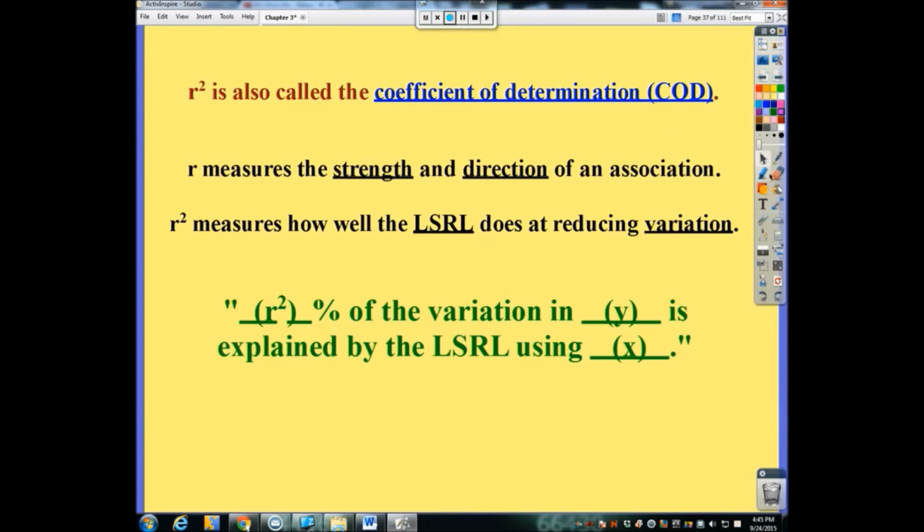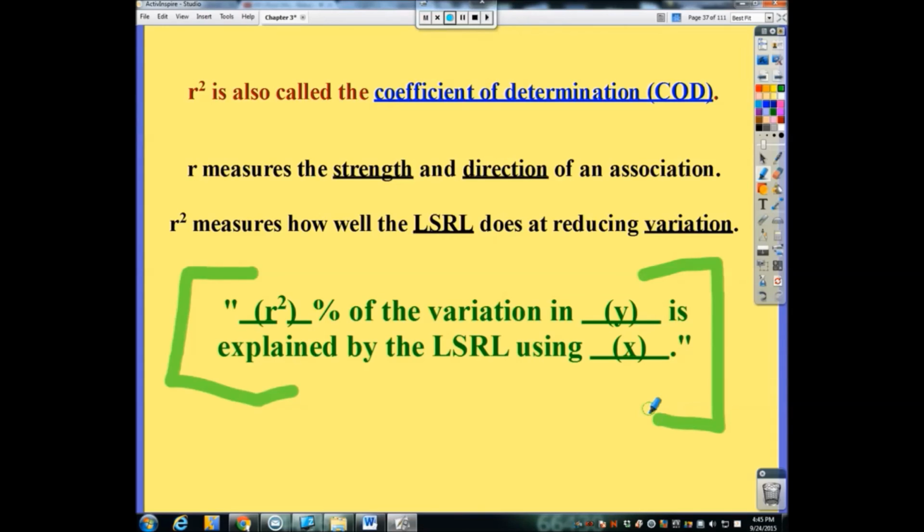All right, here is the main thing. You're going to need to take a mental screenshot here of this statement. This is going to be our general R-squared statement. If I say interpret this R-squared value, you're going to say the R-squared, whatever it is as a percent, that percent of the variation in whatever Y is.